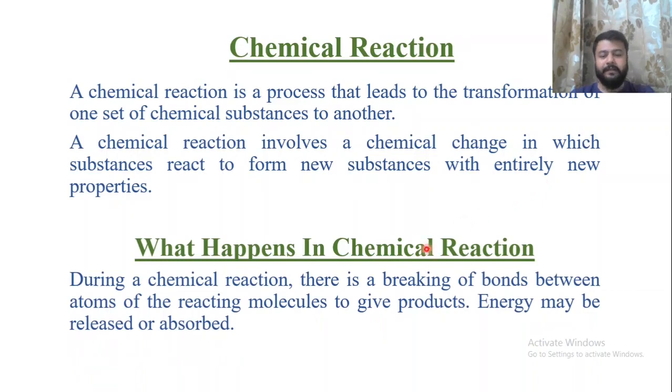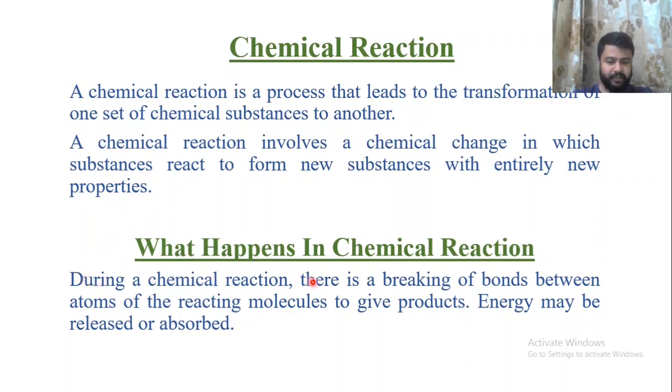So what happens in a chemical reaction? During a chemical reaction, new bonds are formed with the breaking of old bonds. So old bonds break down and the new bonds are formed. How can you write this in the examination? This is an important topic. Sometimes a 1 mark question is asked: what happens during a chemical reaction?